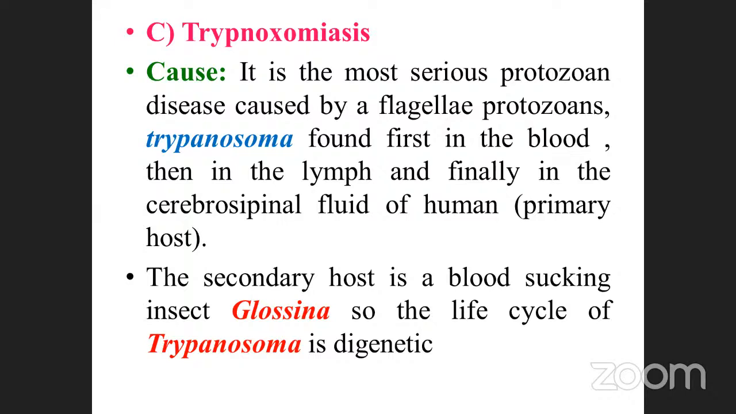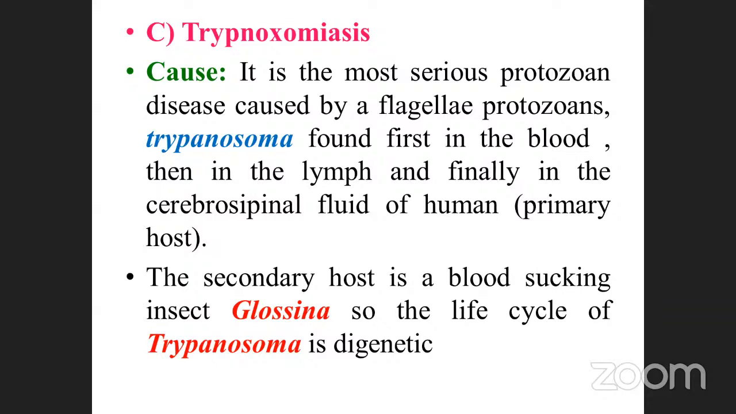Trypanosoma, once again, repeat for you. Trypanosoma is found first in the blood, then the lymph, and finally in the cerebrospinal fluid, the CNS fluids of the human being. This is considered the primary host. But they also have a secondary host, tertiary host, like that. The primary host is the human being. The secondary host is a blood sucking insect, Glossina. Note it down. The life cycle of trypanosoma is digenetic.